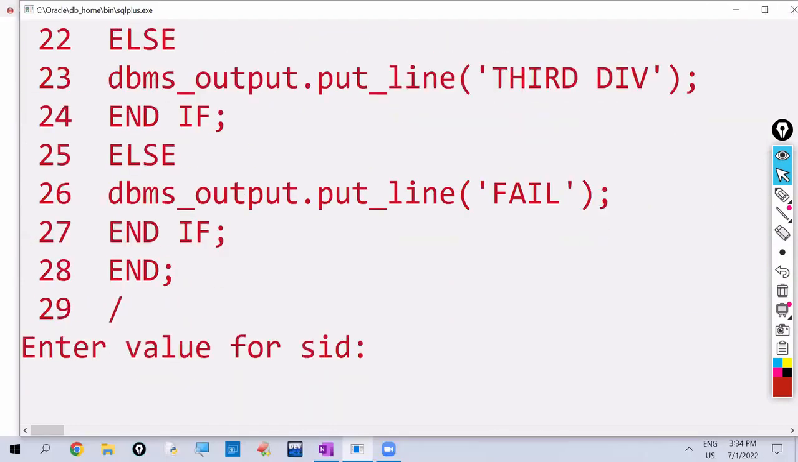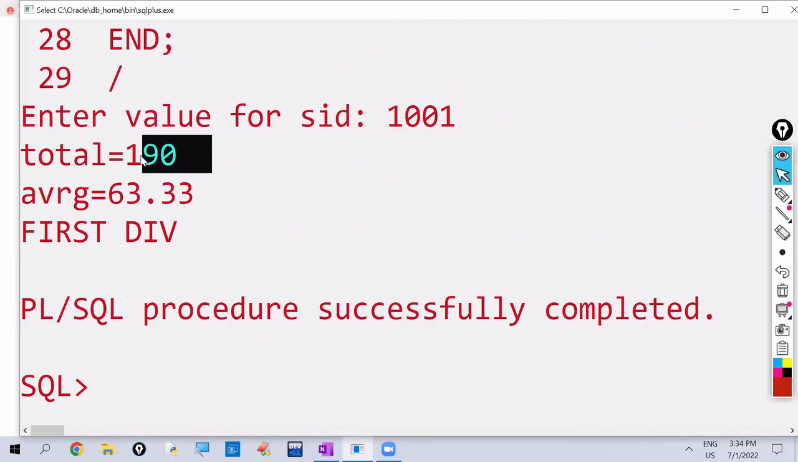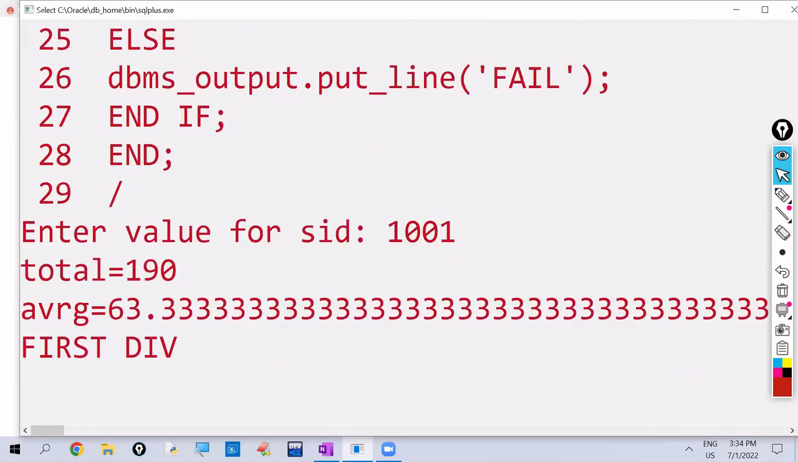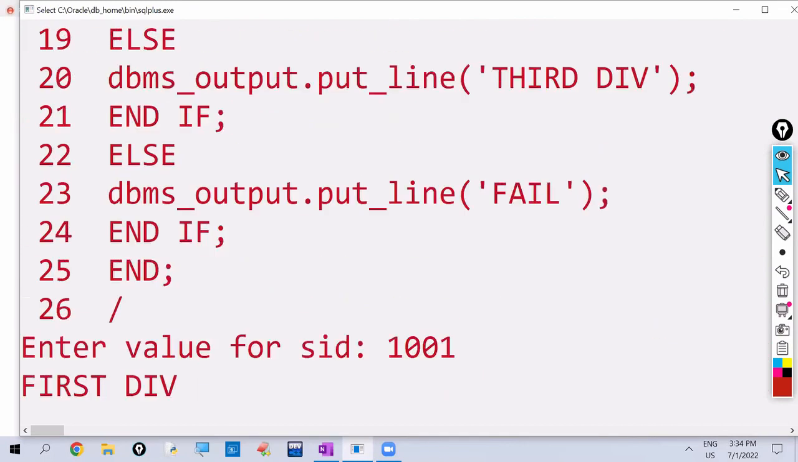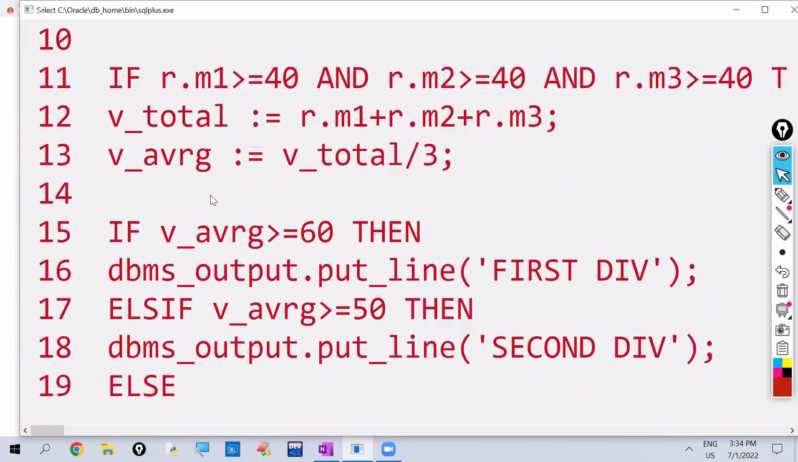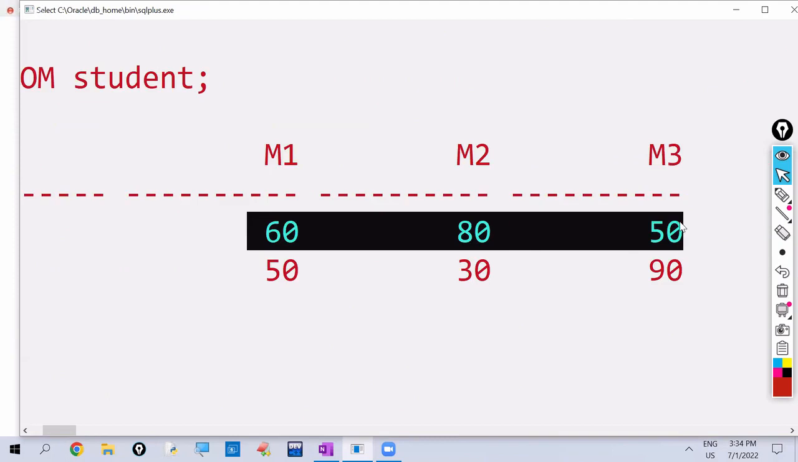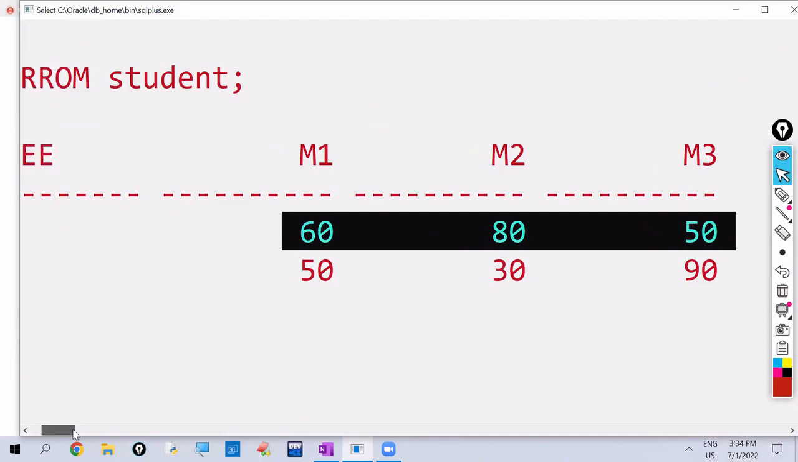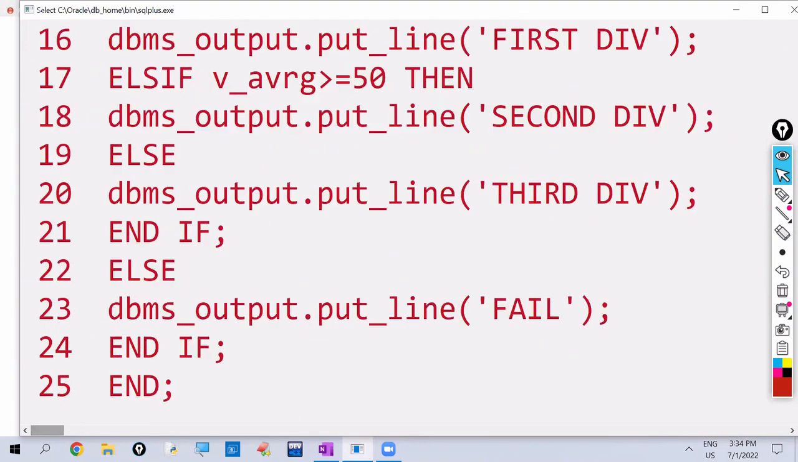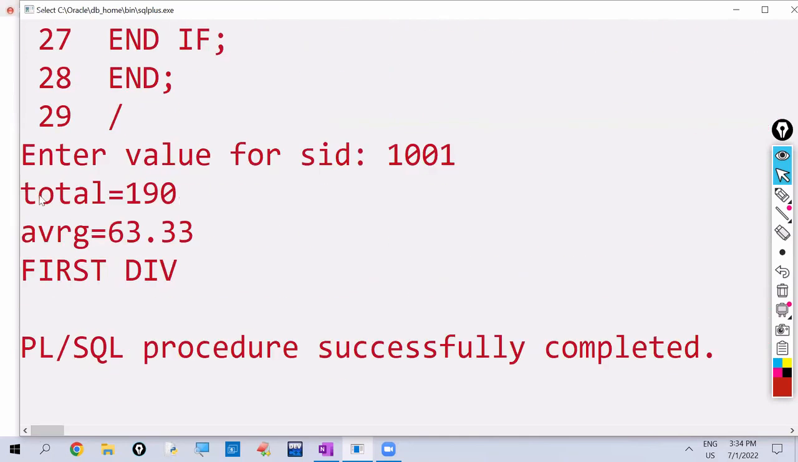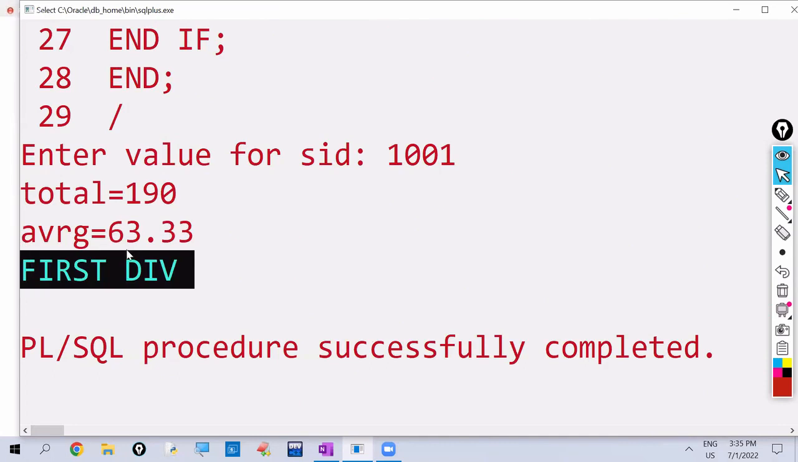Okay, observe now. Student ID I'm giving as 1001. Observe what is the total marks? 190. So in all subjects he got more than 40. 1001 student: 60, 80, 50. In all subjects he got more than 40. So his result is pass. If the result is pass, it is calculating total and average. So here it is printing total marks and average marks. It is finding the result. Because the average is greater than 60, what is it displaying?